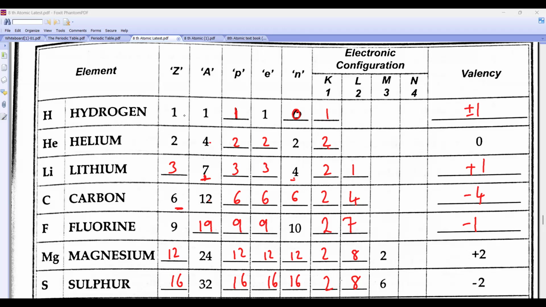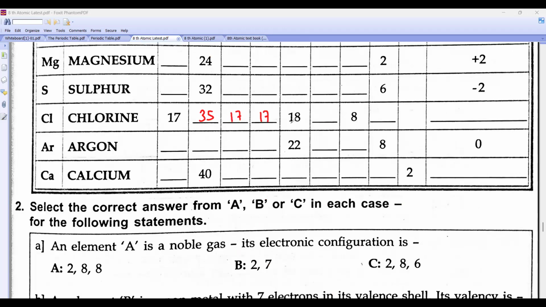Chlorine atomic number is 17, mass number is 35, 17 proton, 17 electron, 18 neutron, 2, 8, 7, valence is -1. Argon atomic number is 18, mass number is 40, 18, 18, 2, 8, 8, valence is 0. Calcium is 20, 40, 20, 20, 20, 2, 8, 8, 2, +2. Is this clear?